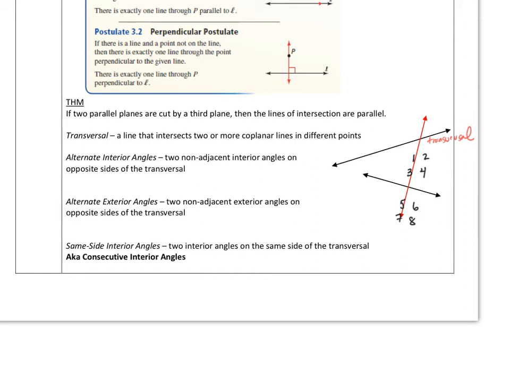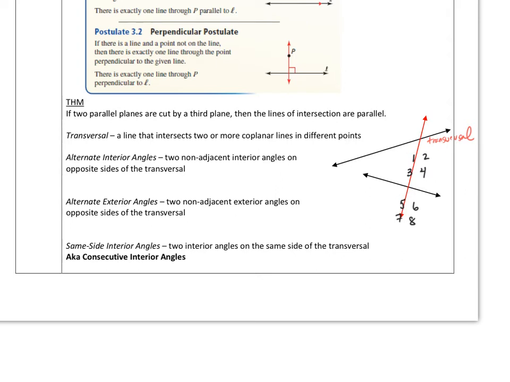Now, you can make the Z backwards. If the whole thing was rotated around, it doesn't matter, as long as you can make a Z. So look, I can make a Z this way. In this direction, I made a Z. The insides of this Z are 4 and 5. We can call these alternate interior angles. Alternate exterior: the easiest way to do alternate exterior is to first find the alternate interiors and then go vertical. So 3 and 6 are alternate interior, go vertical: 2 and 7 are alternate exterior. So find your alternate interiors and go vertical.